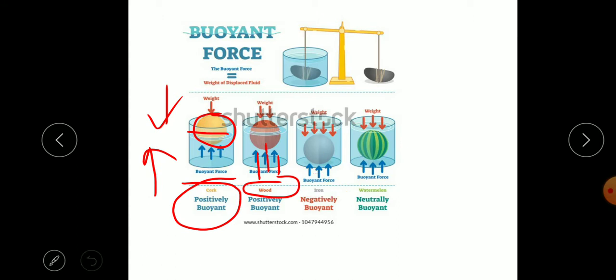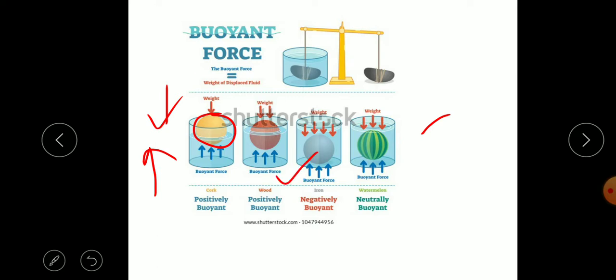So there are three cases of buoyancy: positively buoyant, when objects are floating; negatively buoyant, meaning the object will sink in the liquid; and neutrally buoyant, meaning they are not floating and not sinking, but maintaining their position in the liquid.